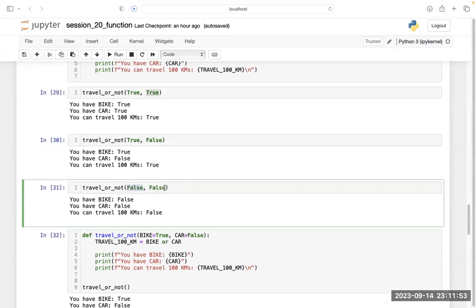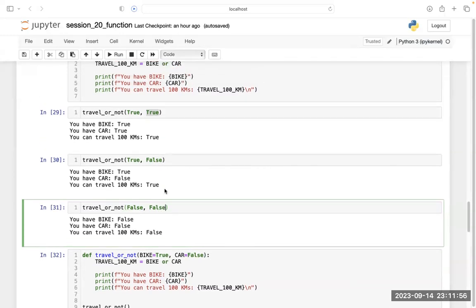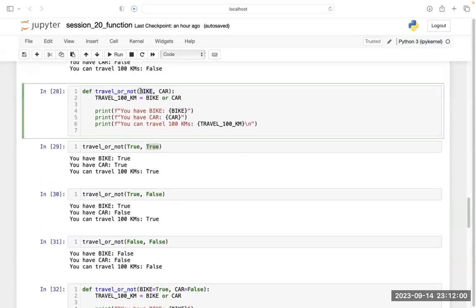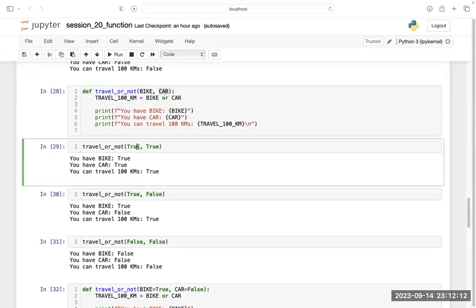So again and again you are changing the argument. And here you have put in this generic argument, bike or car. This bike or car can take any value. Instead of true or false, you can give anything. Let's put your name here. Let's put Ruchi here, and let's put Shankar here. And let's run this.